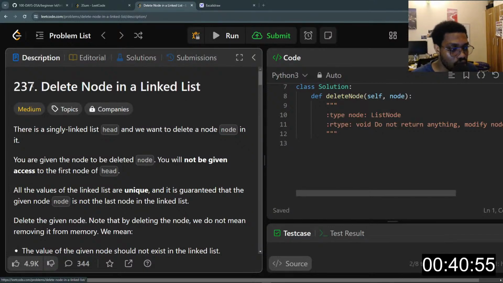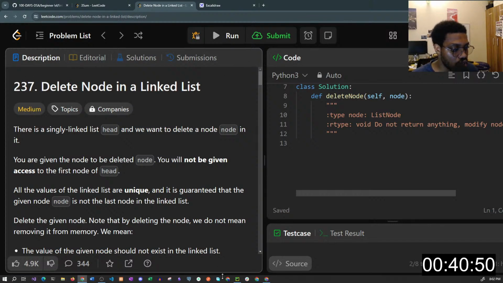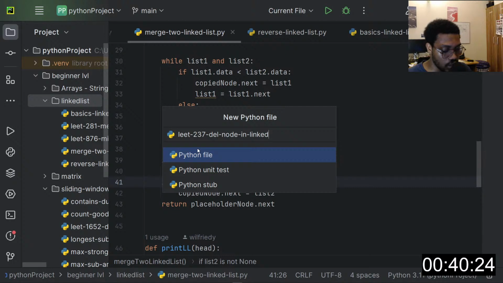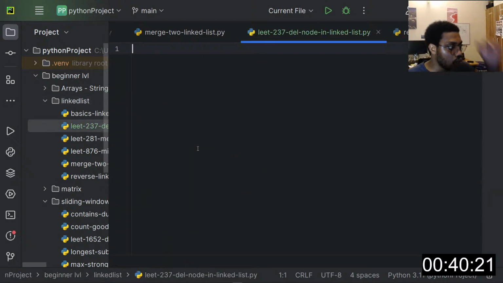Okay, so this is going to be 237, Delete Node in a Linked List. So 237. I'll call this file delete node in linked lists.